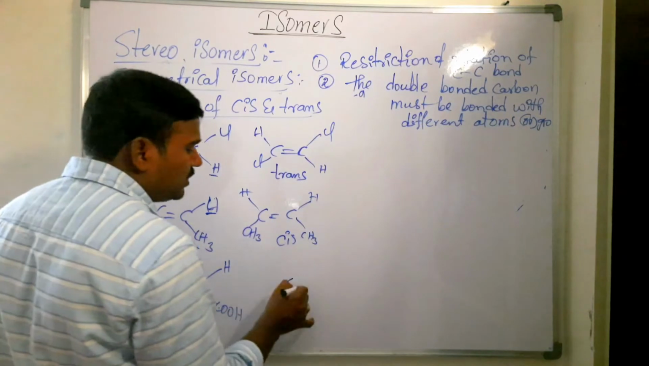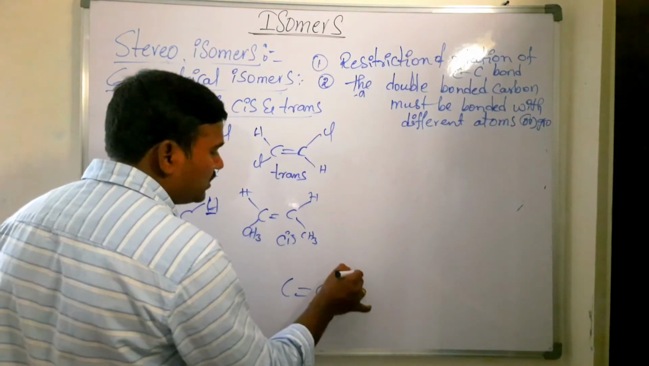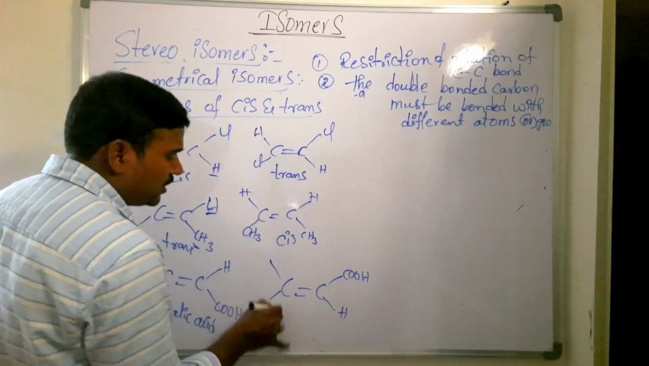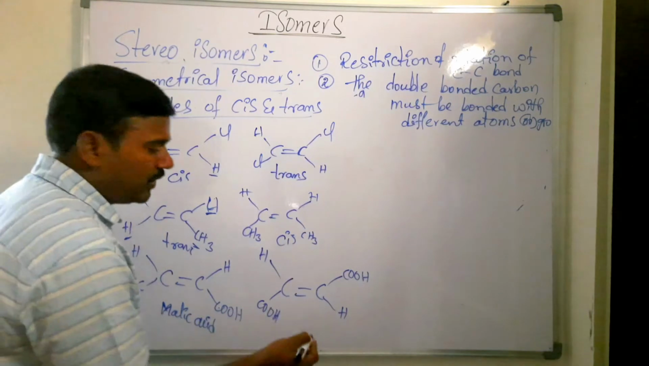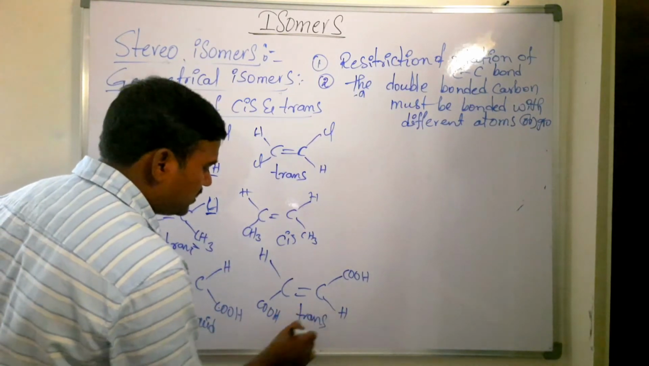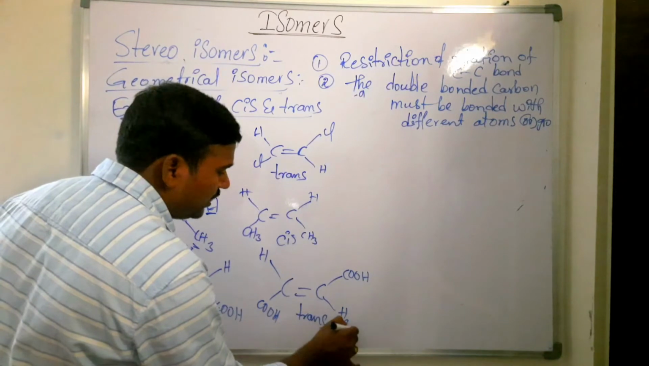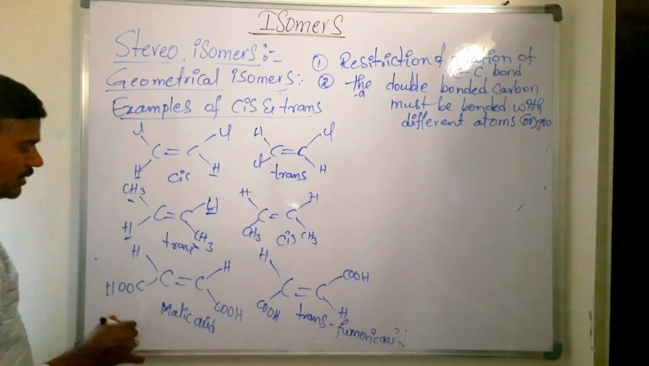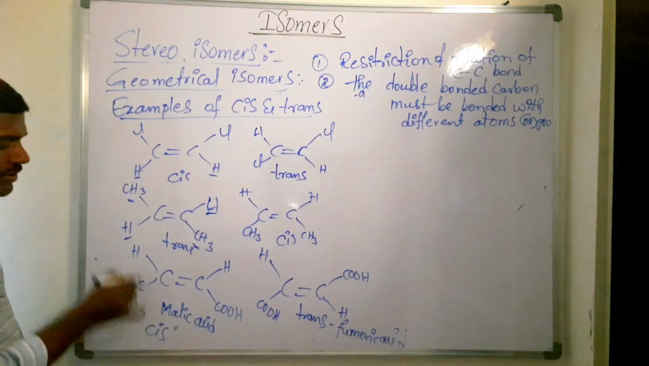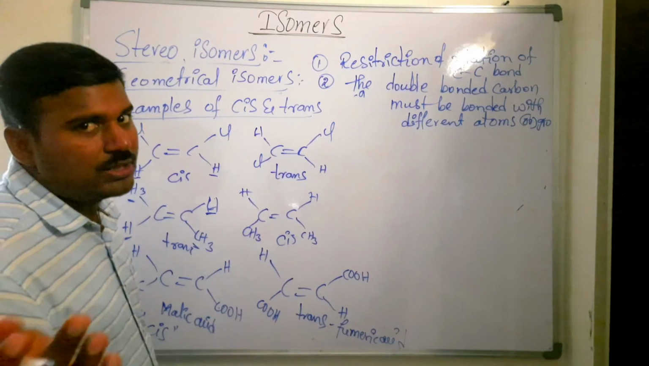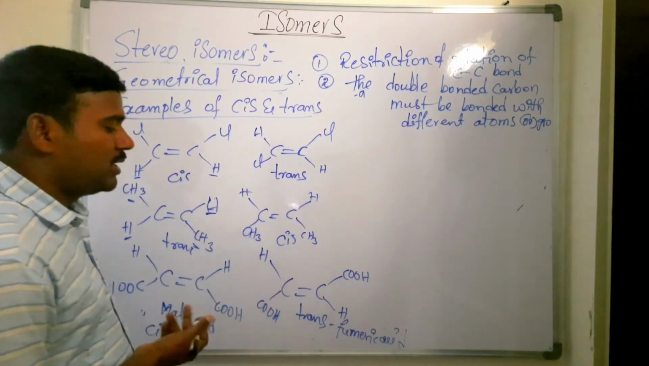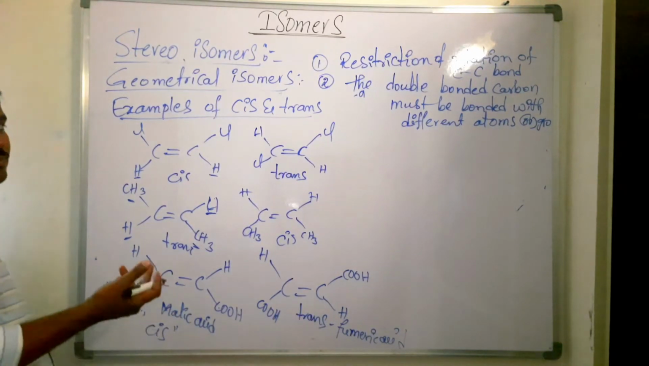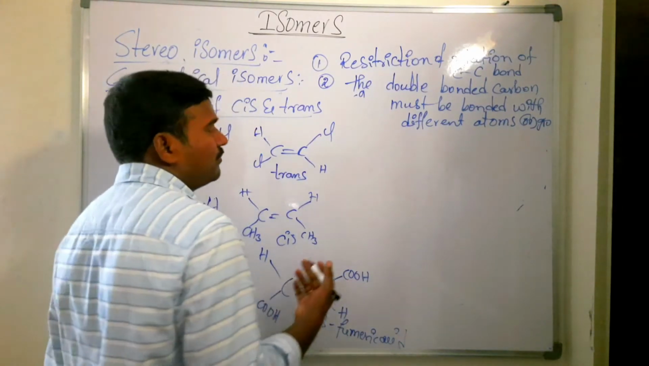But in the case of fumaric acid, what happens? Both COOH acid functional groups are on the opposite side, so there is no formation of hydrogen bonding. It is called trans, and its name is fumaric acid. Maleic acid is cis, so the cis form of maleic acid is more stable. Generally trans compounds are more stable than cis compounds, but here, due to hydrogen bonding, maleic acid is more stable compared to fumaric acid. Is that clear?